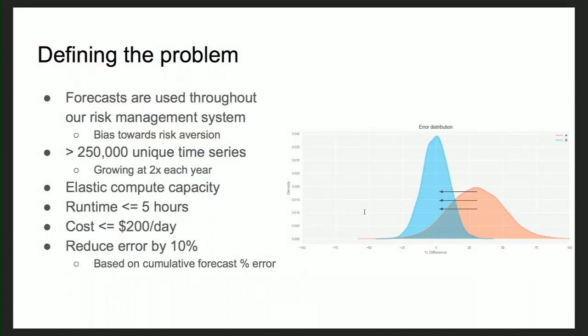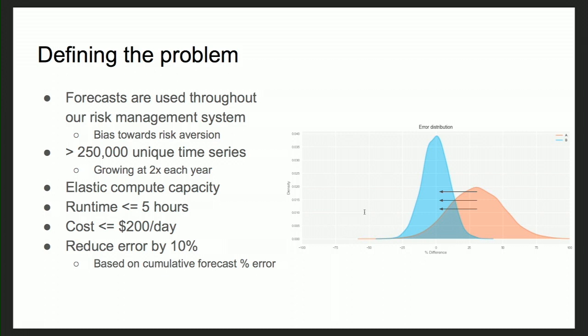The forecasting that we do on a daily basis is used throughout our underwriting process. Because of the problem statement that we are trying to solve, we are biased towards risk aversion. On a daily basis, we do the prediction for more than 250,000 unique time series, which we call accounts, and the data grows at the pace of around 2x every year.